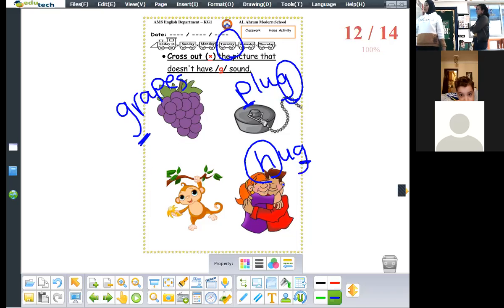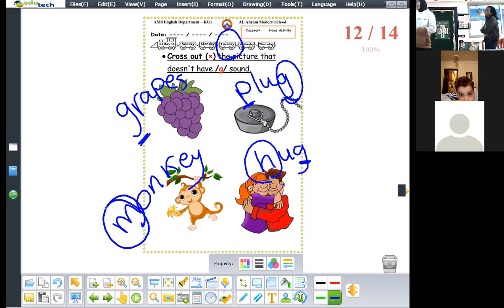Here, the last picture is monkey. Monkey. What is the first sound for the word monkey? Yes, it's m. So, cross it or leave it? Yes, cross it out.